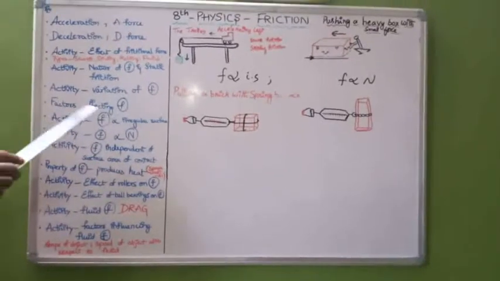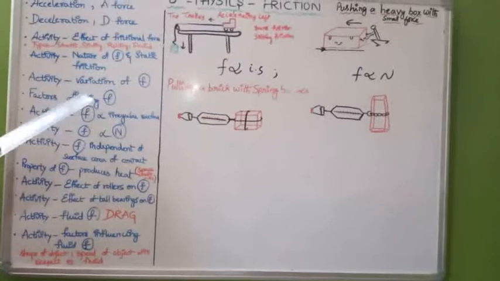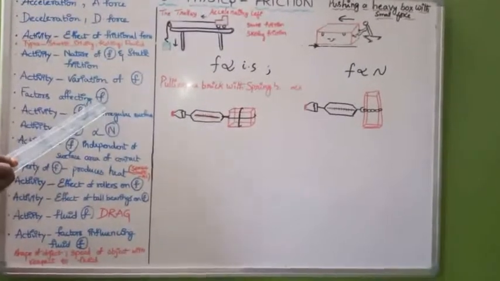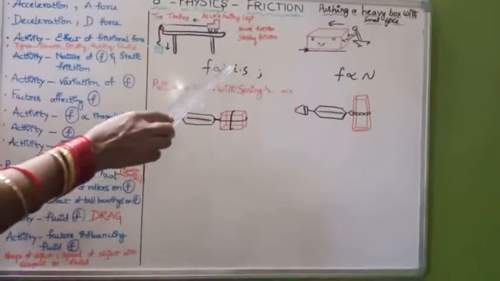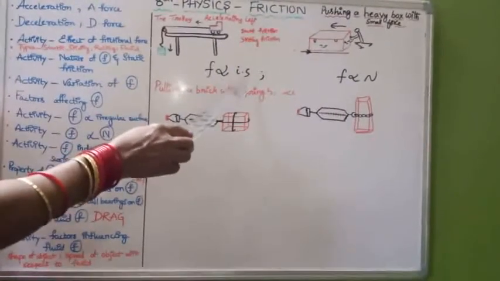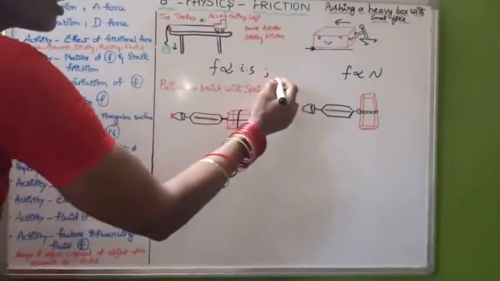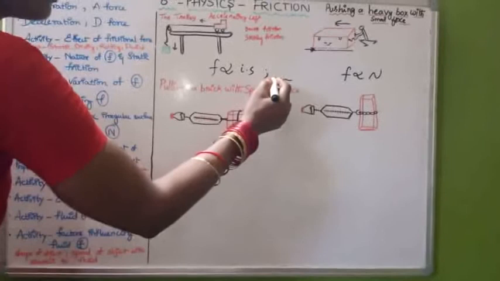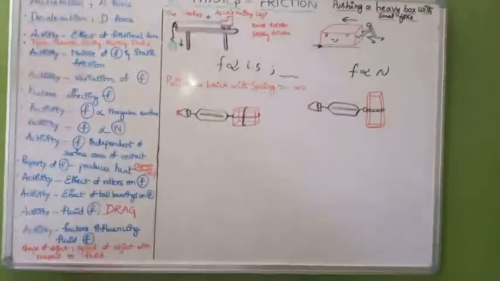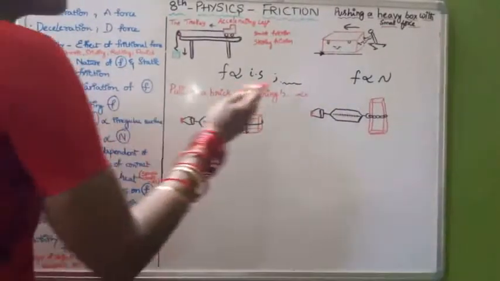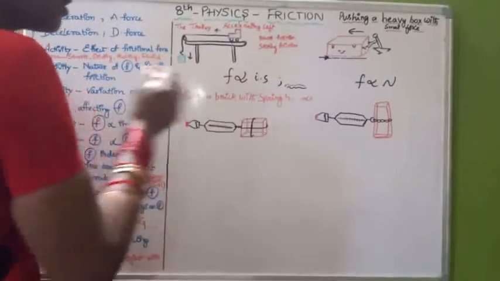The factors affecting the frictional force. Let us learn about the factors affecting the frictional force. Here the frictional force is directly proportional to the irregularity of surfaces. Irregular surfaces means they have some irregularities and they interlock with each other. Frictional force increases when the irregularity increases.